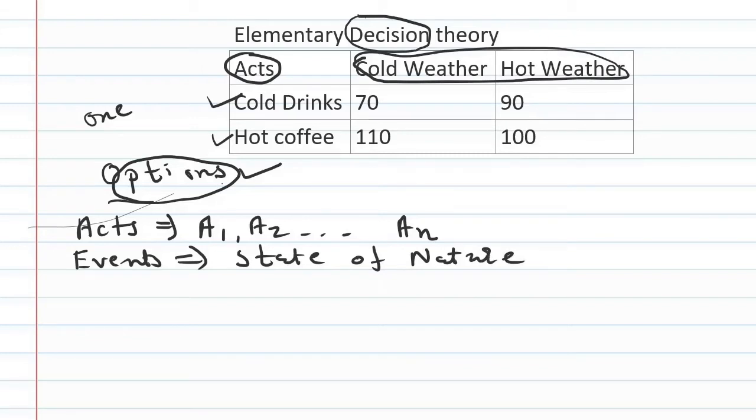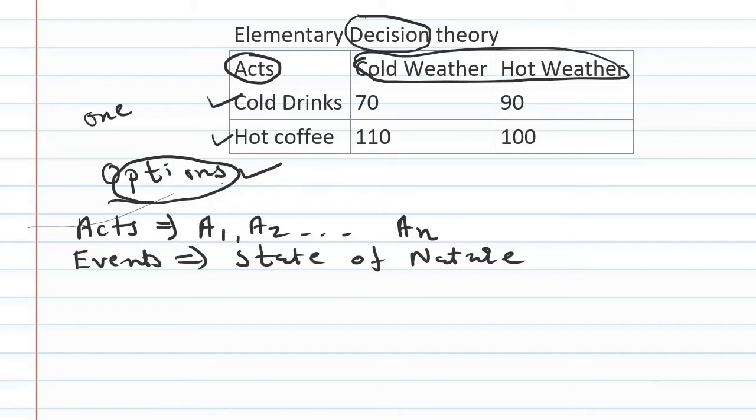States of nature are the things which are not under the control of the decision maker. This weather is not in our hand. I cannot say in advance that next month will be cold or hot. So these are the factors which are not under the control of the decision maker, and therefore they are known as events or states of nature.